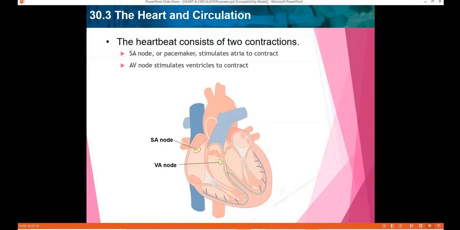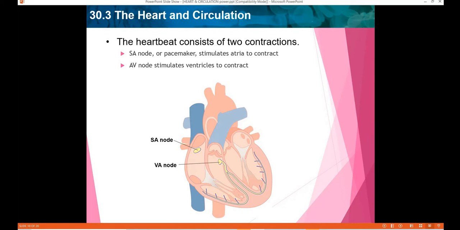The SA node is known as the heart's pacemaker because the cells in this node generate an electrical signal that starts the wave of contraction. So this is known as the pacemaker of the heart. Why? Because it stimulates the contraction. How does it stimulate? It generates an electrical signal that starts the wave of contractions in the right atrium.